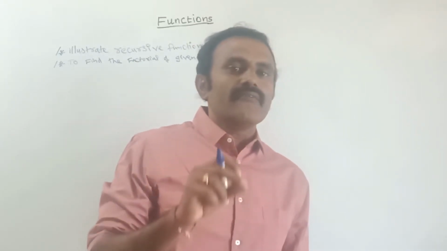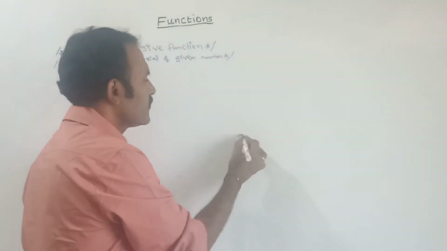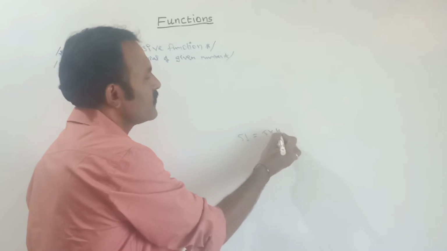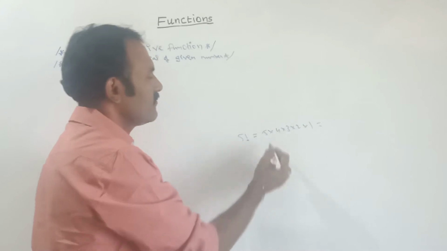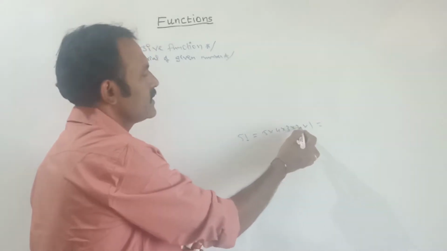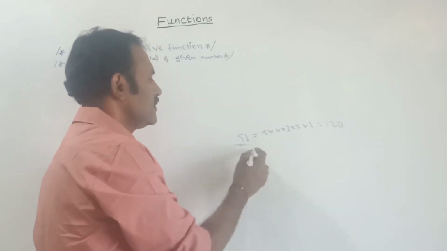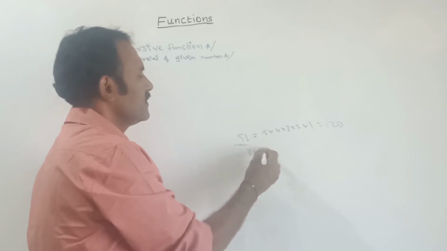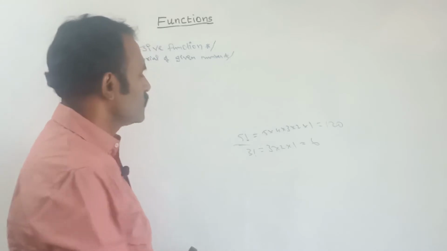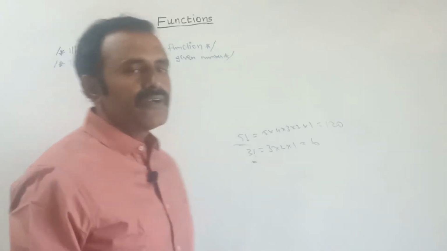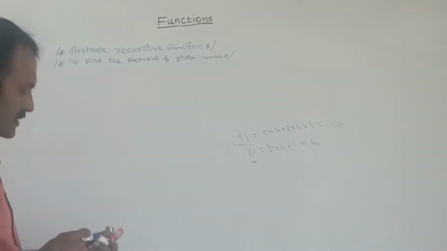What is factorial? Simply we are multiplying that series. See here, 5 factorial. What is the 5 factorial value? 5 into 4 into 3 into 2 into 1. This result is the 5 factorial. 5 fours are 20, 20 into 3, 60 into 2, 120. This is the answer for 5 factorial. Suppose it is 3 factorial, 3 into 2 into 1. What is the answer? The answer is 6. So in this way we can find the factorial. Now we want to find the factorial by using the recursive function.